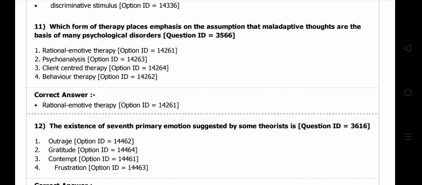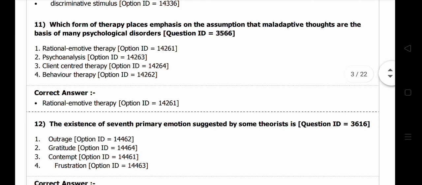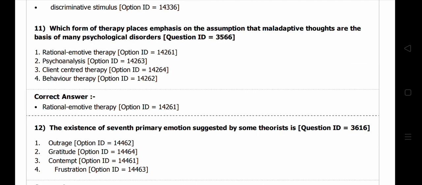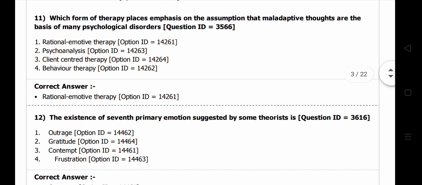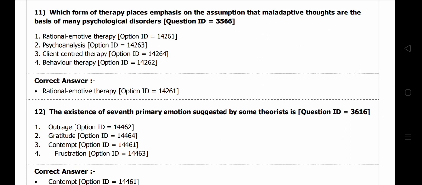We have four options. One is rational emotive therapy, the second is psychoanalysis, the third is client-centered therapy, and the fourth is behavioral therapy. The first is the answer: rational emotive therapy. According to it, maladaptive thoughts are the basis of many psychological disorders. We have a concept called ABC. Here beliefs are the maladaptive thoughts. We have antecedent, behaviors, and thoughts. The therapy was developed based on the people's thought process. So the ABC components lead us to the right answer: rational emotive therapy.